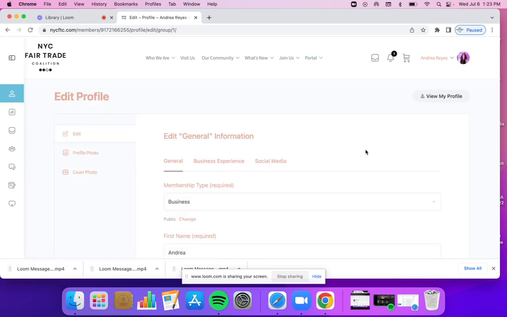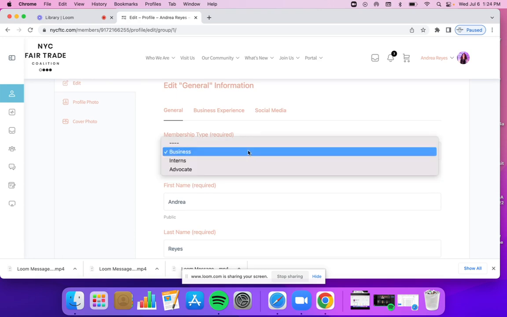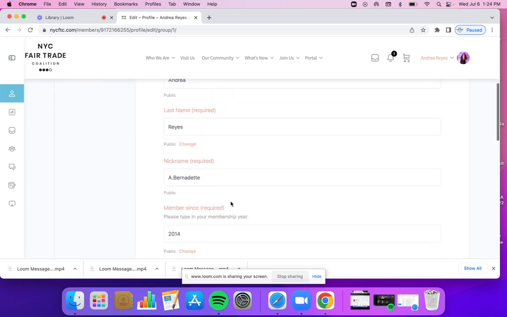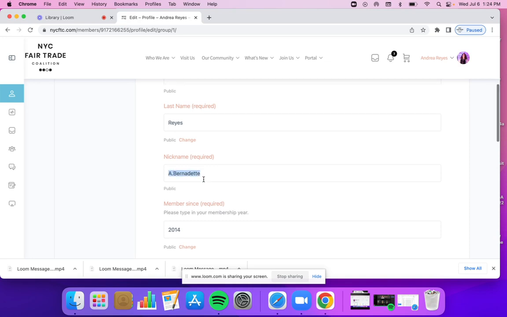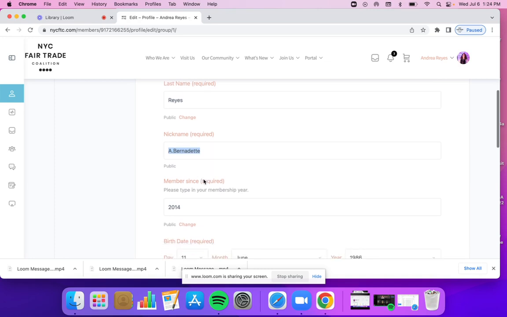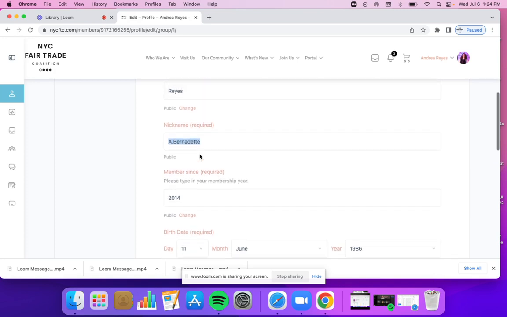Pretty straightforward. So this is information that is simply going to be accessed through the membership tab here, so only members can see this. So I invite you to add whether you're a business, intern, or advocate, your name. You may have noticed that your phone number is right here, so you can change it to your name. I highly recommend you do that if you don't want your phone number to be public information. But that still means that you can access your profile. You can log in through your phone number.